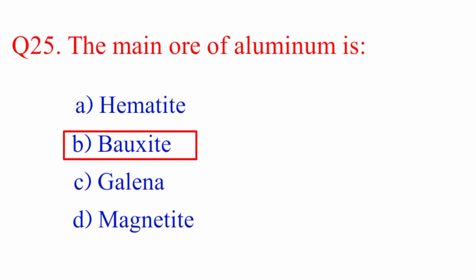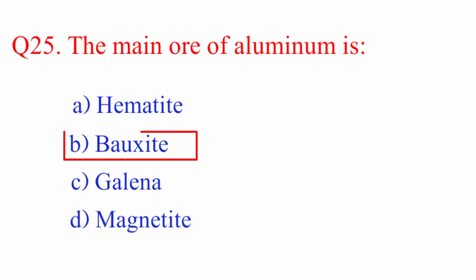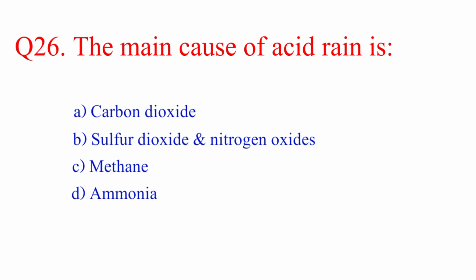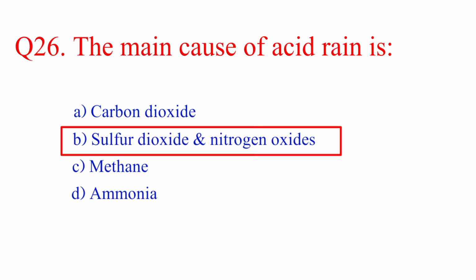Question number 26. The main cause of acid rain is. Option A, carbon dioxide. Option B, sulfur dioxide and nitrogen oxide. C, methane. D, ammonia. But the right answer is option B, sulfur dioxide and nitrogen oxide.